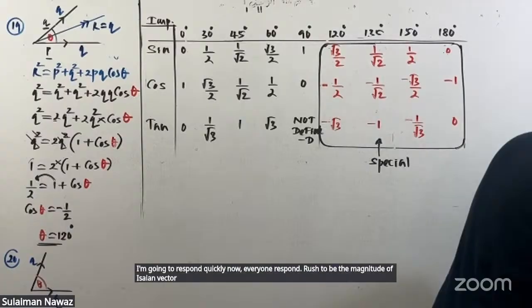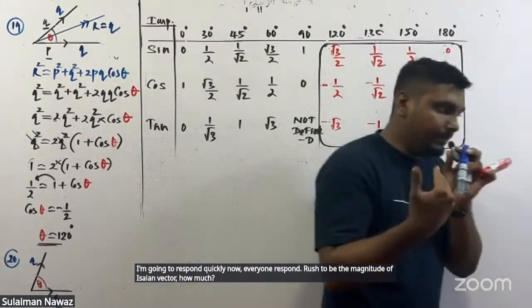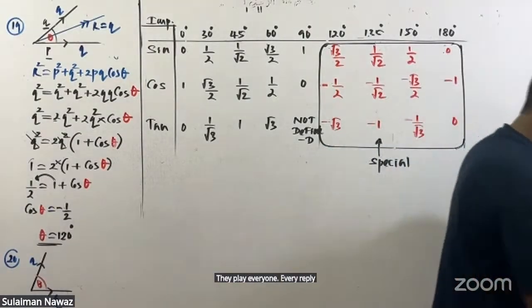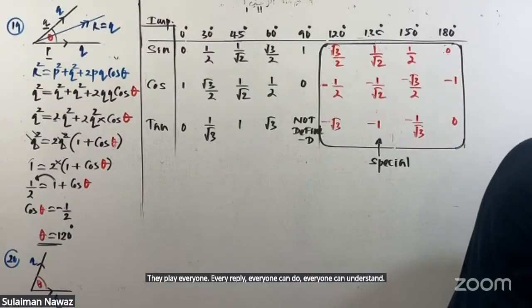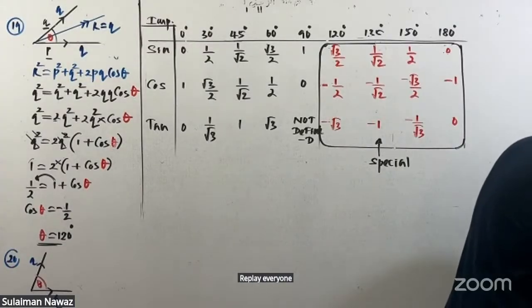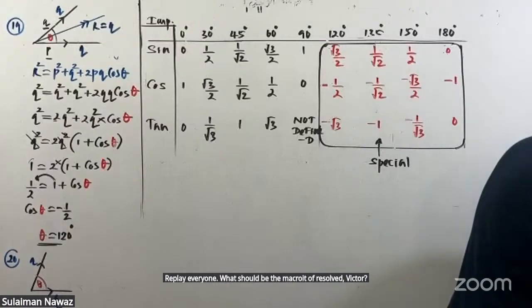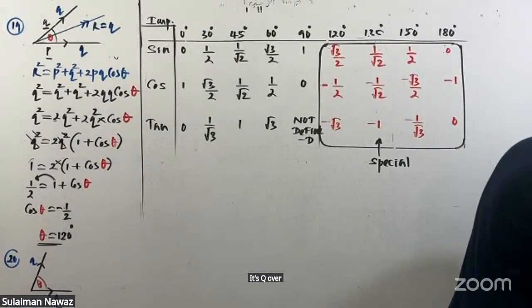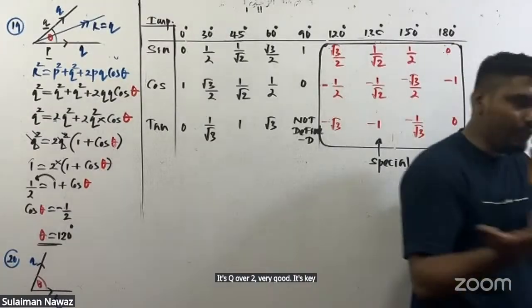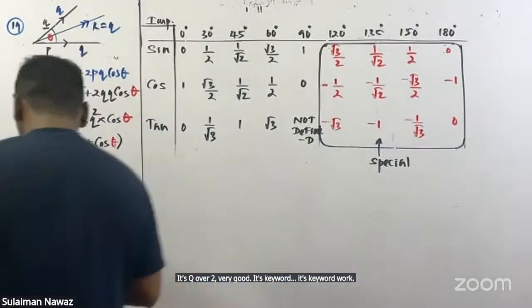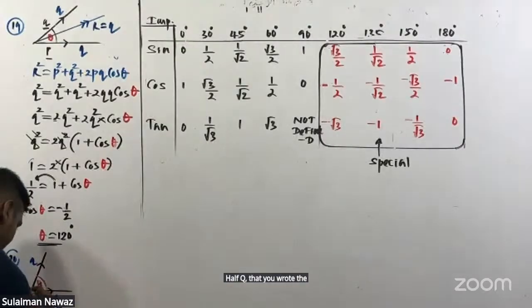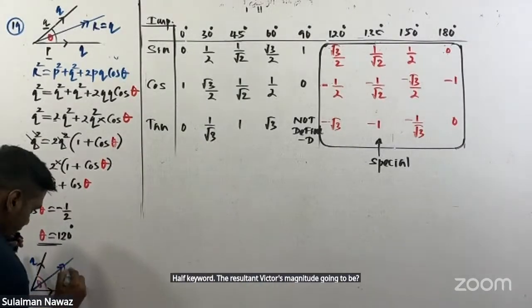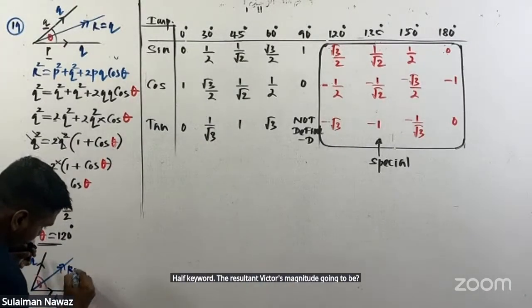How much? Reply, everyone. Everyone can understand. What should be the magnitude of the resultant vector? The resultant vector magnitude, how much? Q over 2. It's Q over 2. Very good. It's Q over 2, half Q. The resultant vector's magnitude is going to be Q over 2.